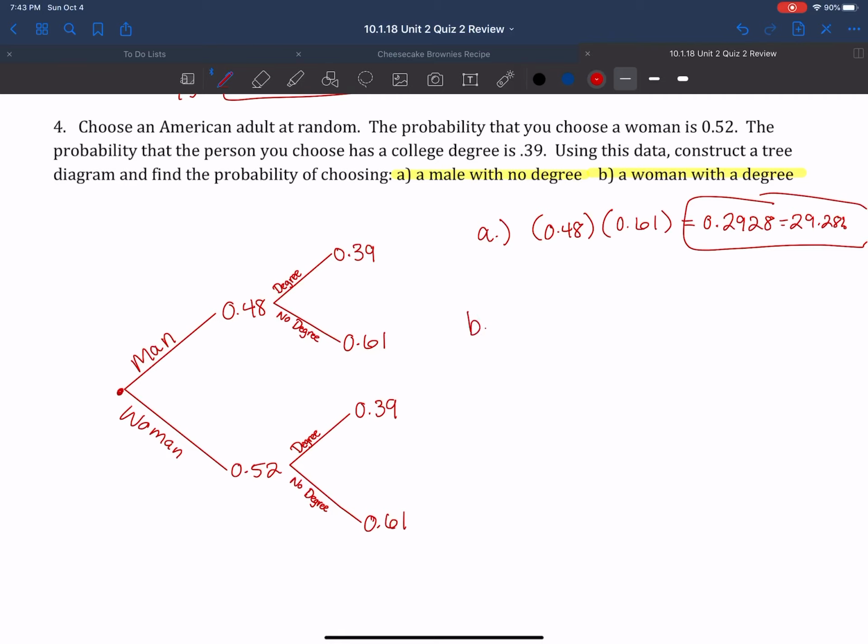And then the probability of a woman is 0.52. Probability of a degree is 0.39, which is going to be equal to 0.2028 or 20.28%.